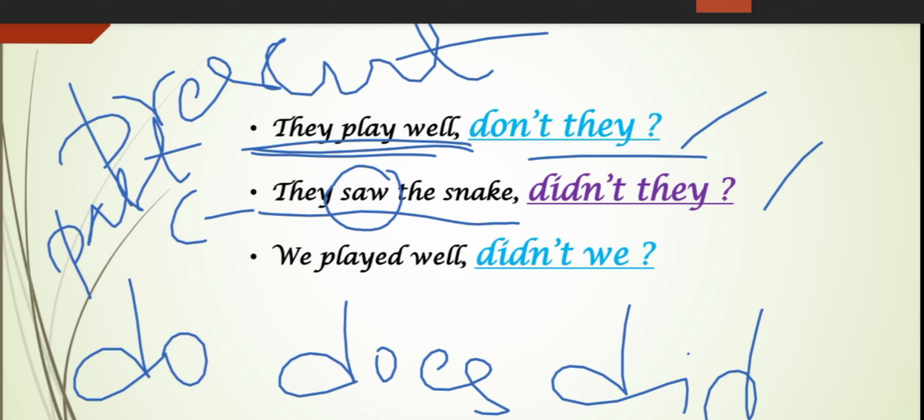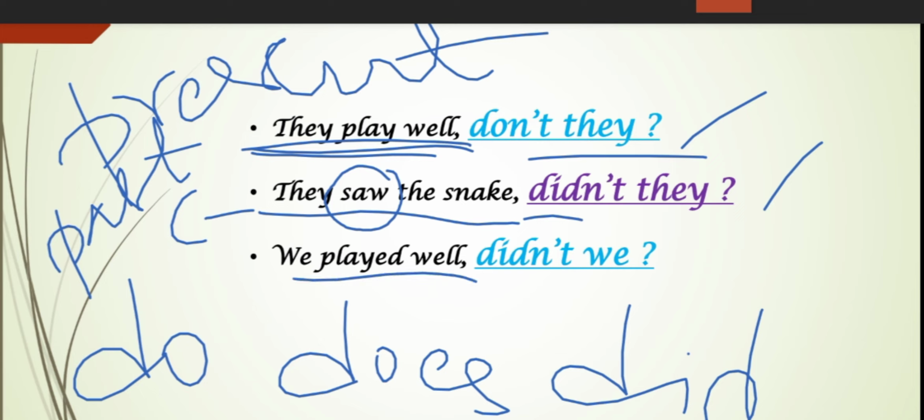Saw is a past action verb. So in the question tag also we have used a past auxiliary, not a present auxiliary. Didn't they? We'll see the next example now.